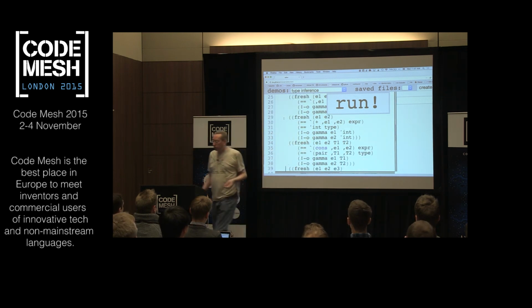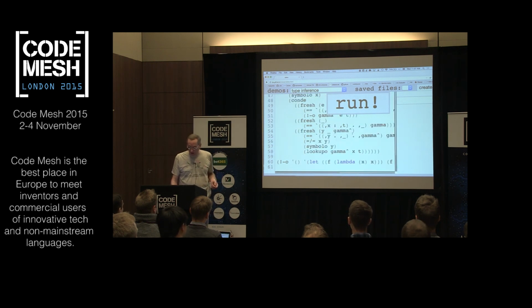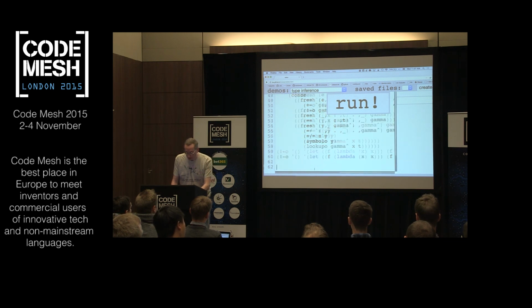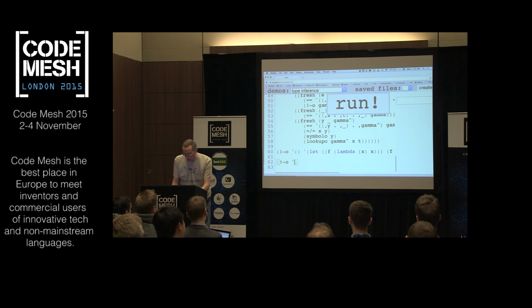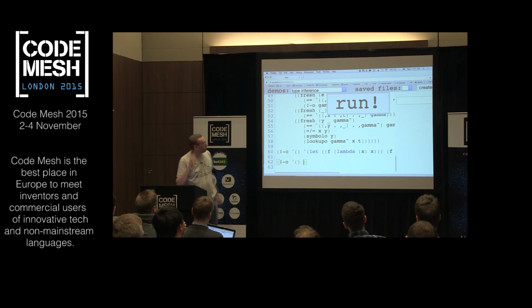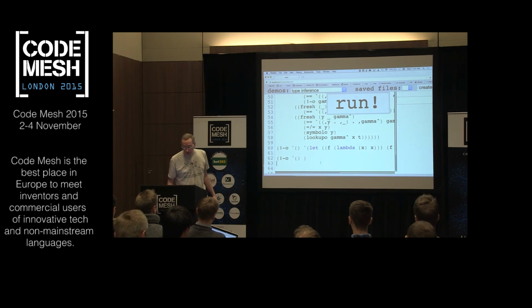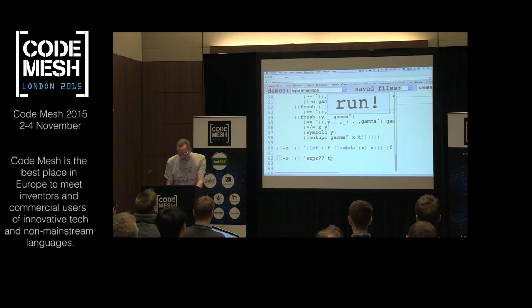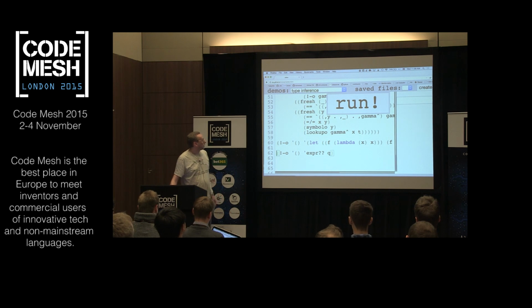Okay, so let's just try doing something with this type inferencer. So here's an expression that it comes with, but let's try something simpler. So let's try calling our type inferencer, and we have to give it an initial type environment. And we're going to say that initial type environment is empty. And now we have to give it some expression. I don't know what that expression is going to be. And then it's going to have some type, and we'll just write Q for the query variable for the type. Okay? So what's an expression that we might want to type check?